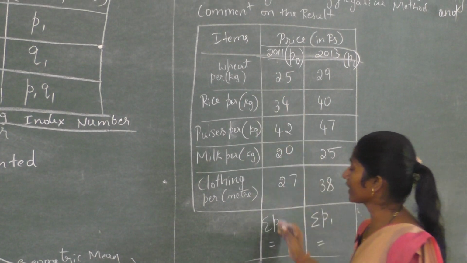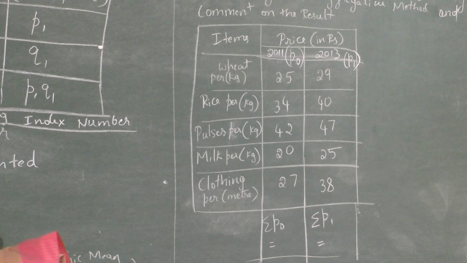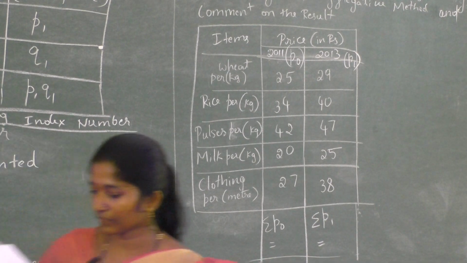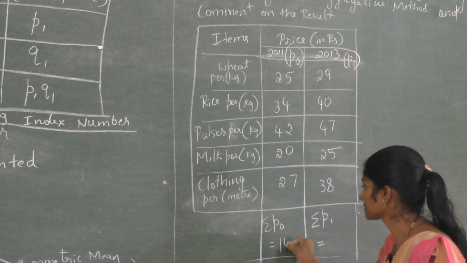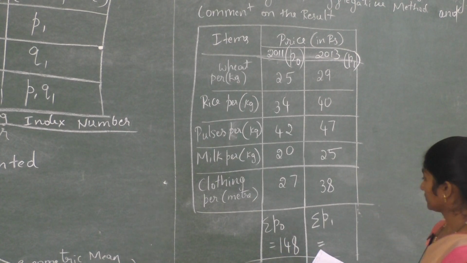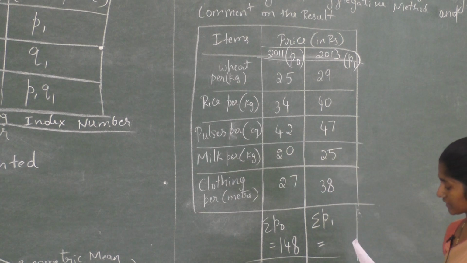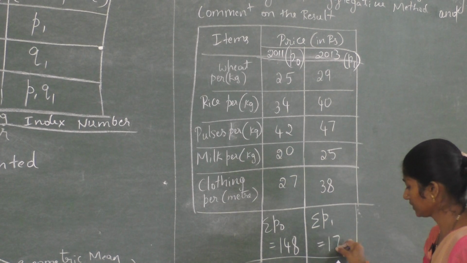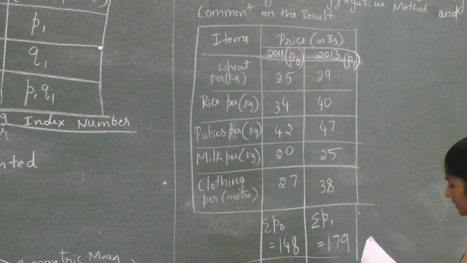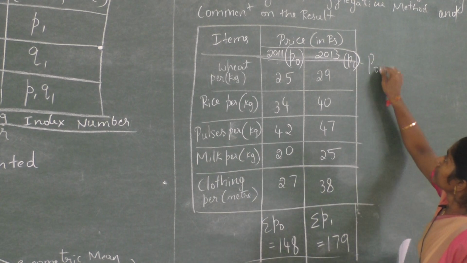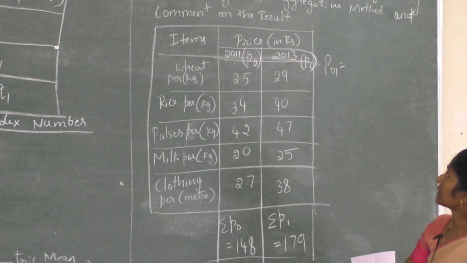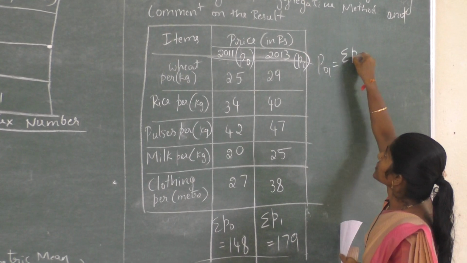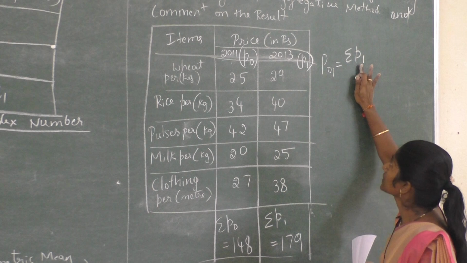Adding the 2011 prices, we get 148. The total price for 2013 is 179. Apply the formula of the simple aggregative method: P01 equals summation P1 divided by summation P0 into 100.